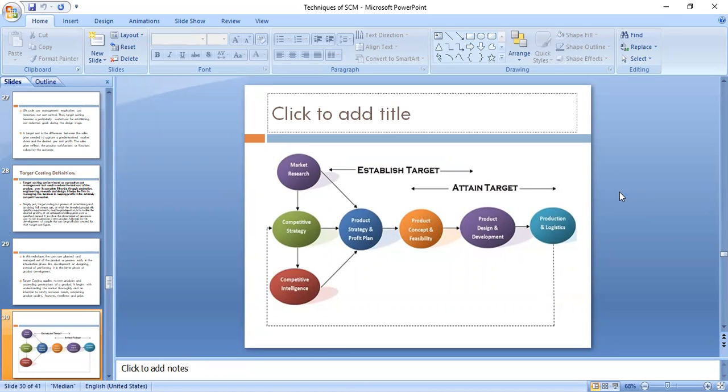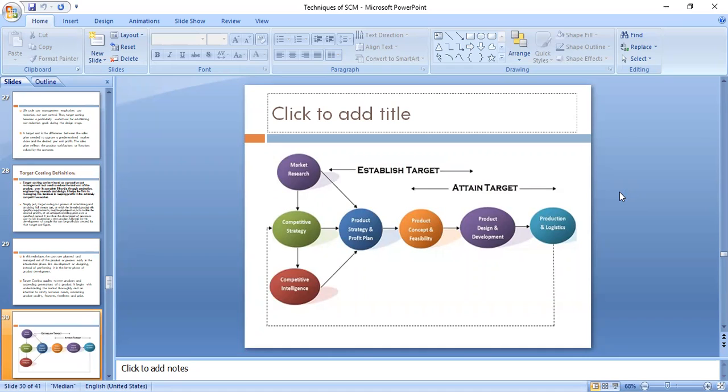So market research will give us all these details, which will then help us in going for a competitive strategy, right? Competitive strategy is basically a company's strategy along with the competitors, to have a competitive edge in the market.